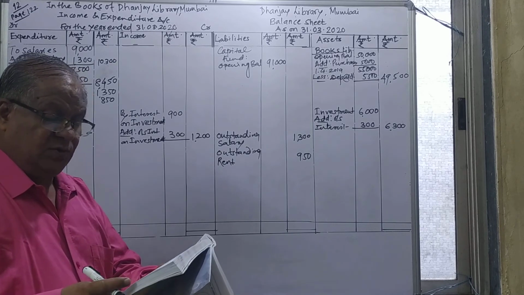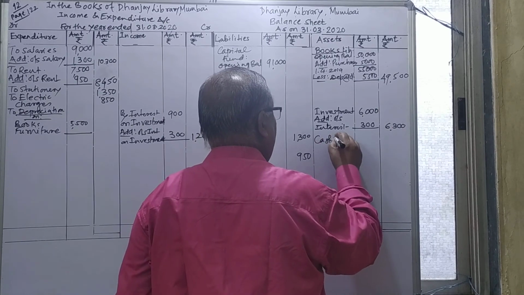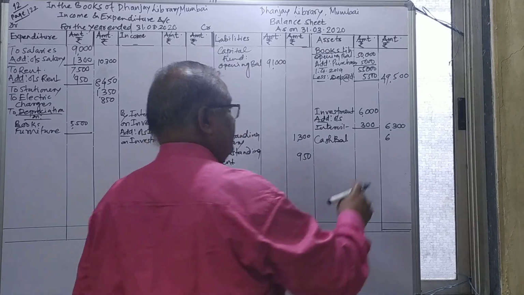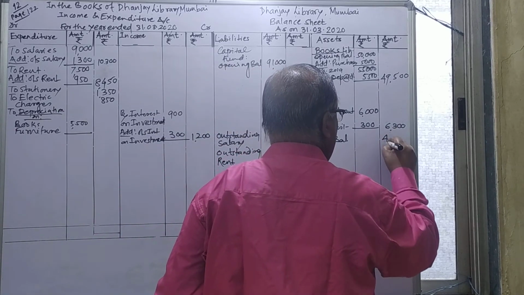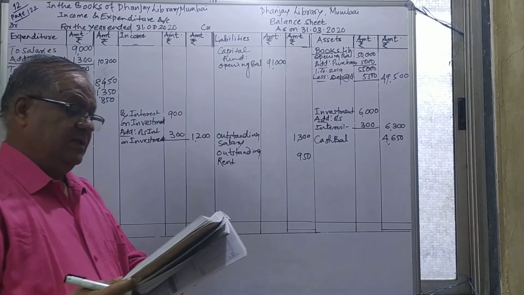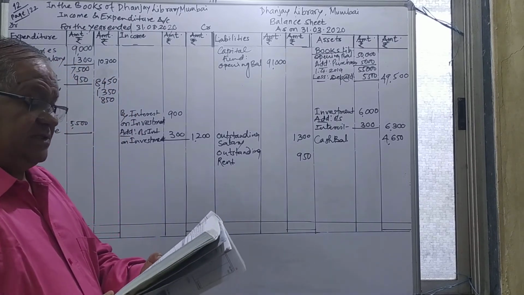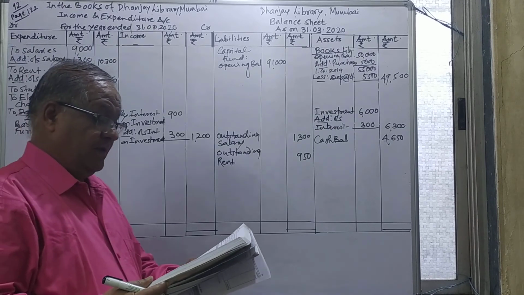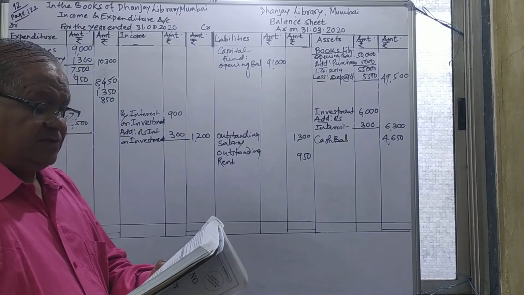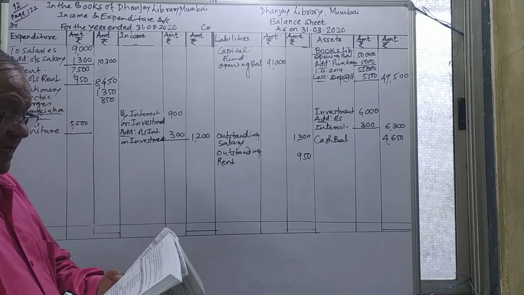Now, the carried forward balance, I will take here as cash balance. Sorry, 4,650 is the balance. Closing balance 4,650, cash balance. So that's it. Salary is all, rent is all, investment is all, stationery is all, electric charges. We have taken books also shown on the asset side there, along with the additions made there, opening and additions, and depreciation also taken into consideration there. Outstanding expense is not to be taken because it is taken in the opening balance sheet, not to be taken here, and the balance carried out.